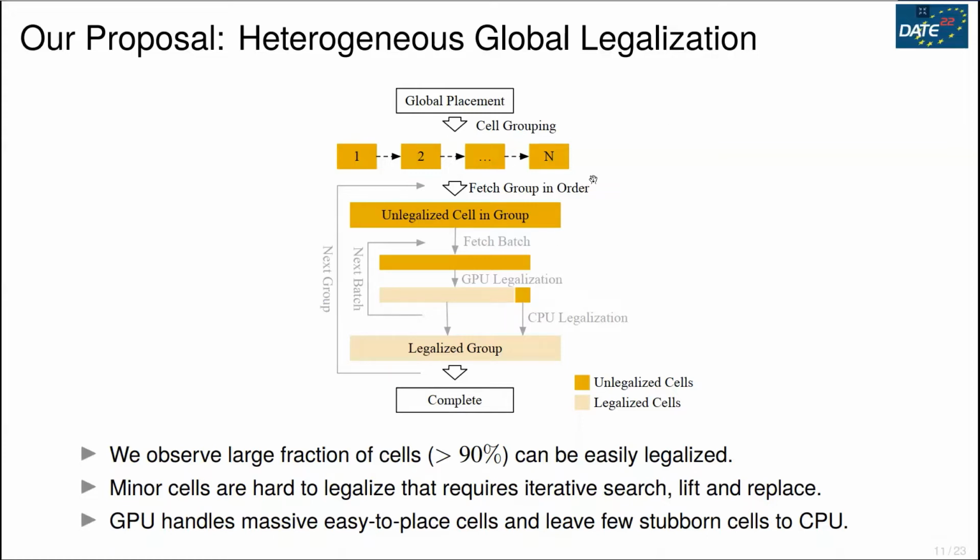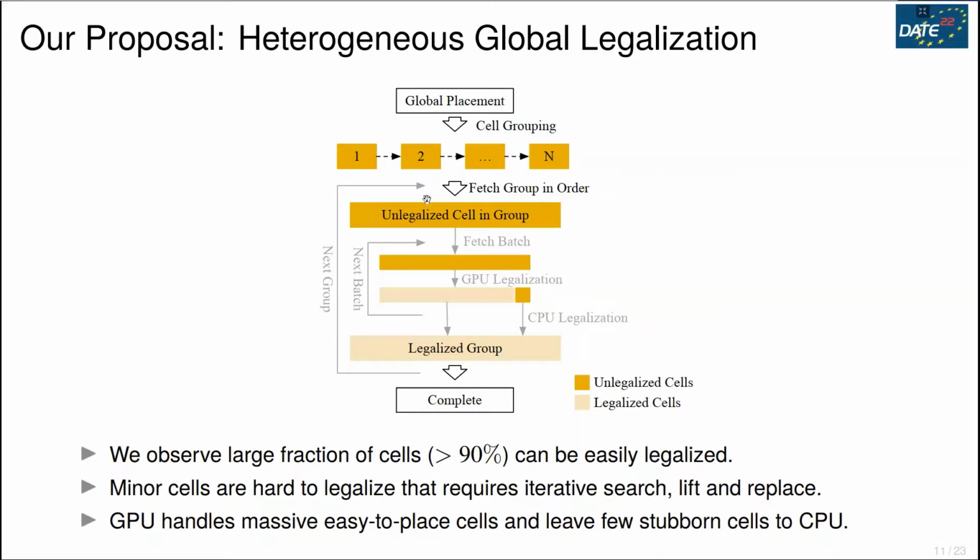The entire flow is shown in this figure. For the given global placed cells, we first sort the cells according to their size and divide them into groups. We impose hard constraints of legalization order on each group, meaning group 1 will always be done before group 2. We have solved the order of all cells inside each group. For example, if one cell is hard to place, we will do it at an early stage regardless of its size.